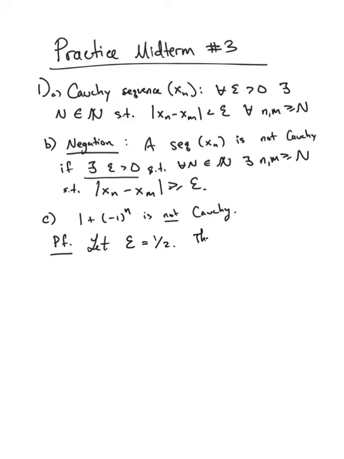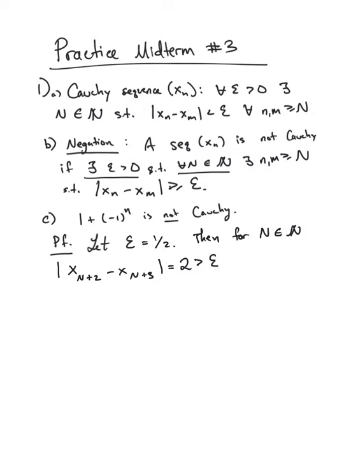Okay, and then we have to show that for any n in the naturals, we can choose, let's just say, for example, x sub n plus 2 minus x sub n plus 3 will be equal to 2, which is greater than epsilon, which was a half.